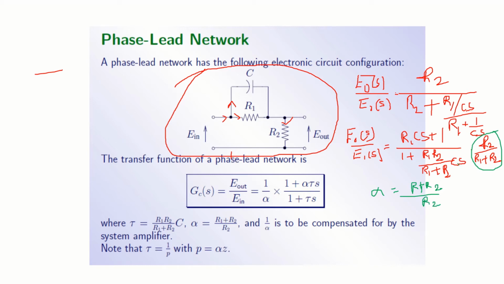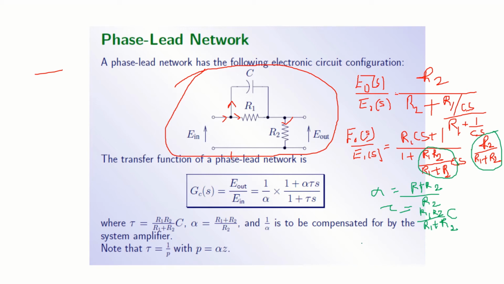Then this part, let me call it tau. That is equal to R1 R2 divided by R1 plus R2, into C. I call this tau.